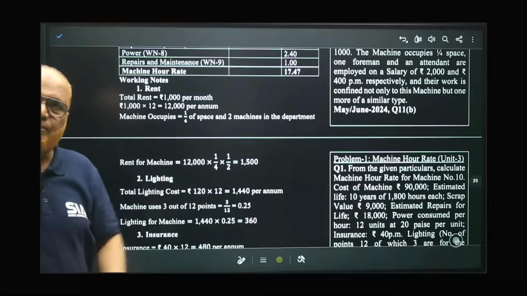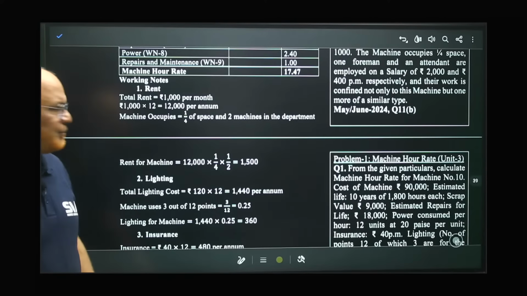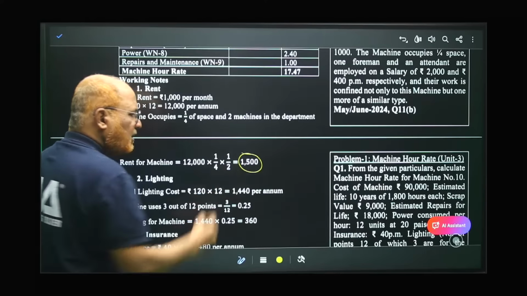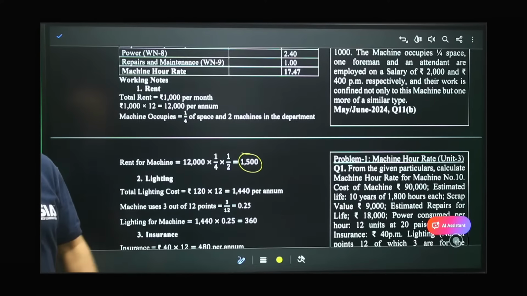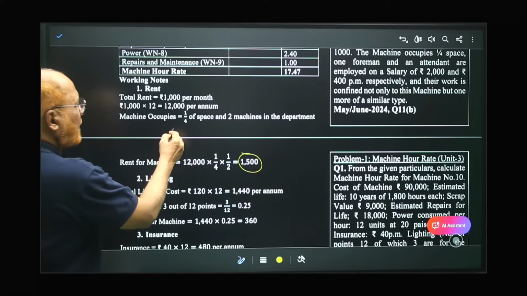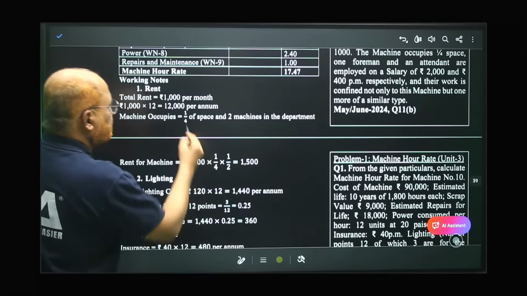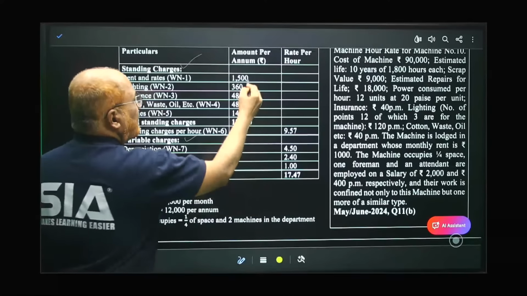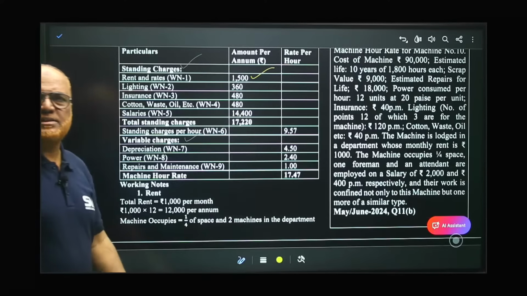We need 1 machine. So half of 3,000, 1,500. So you can see here, 1,500 is the rent and rates per annum for this machine. So I'm taking 1,500 here. Hope it is clear.